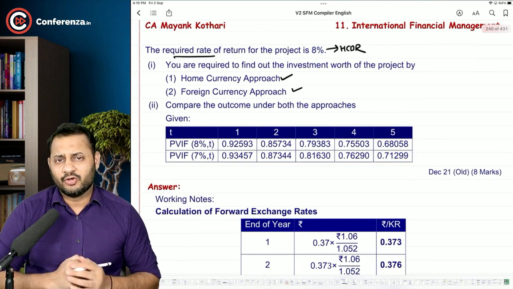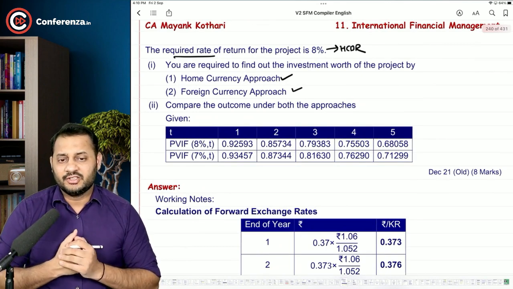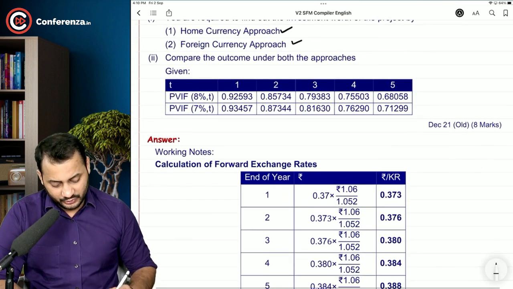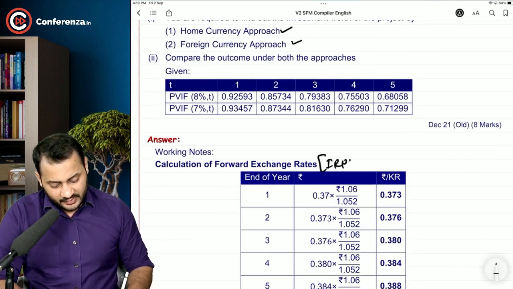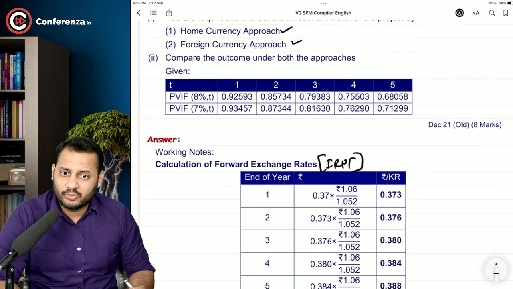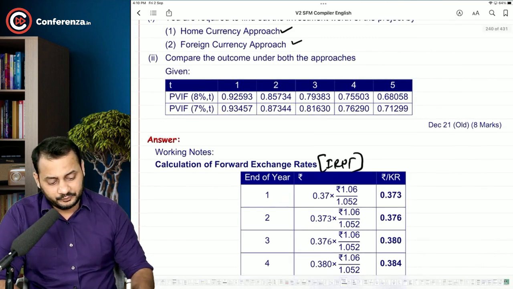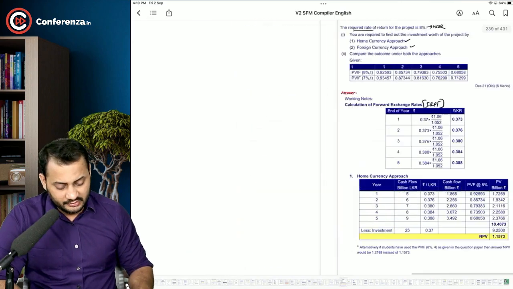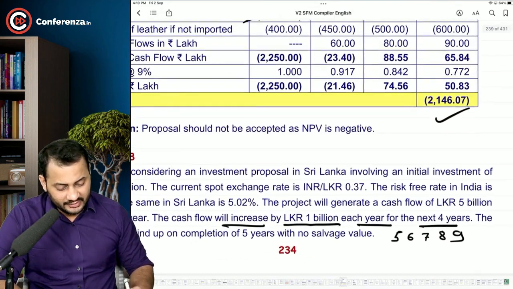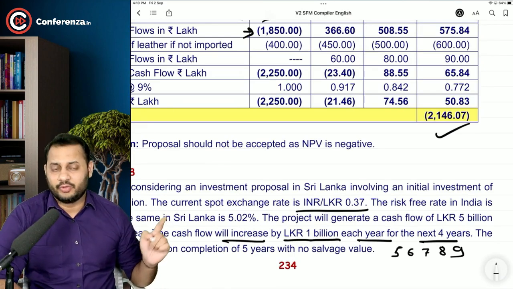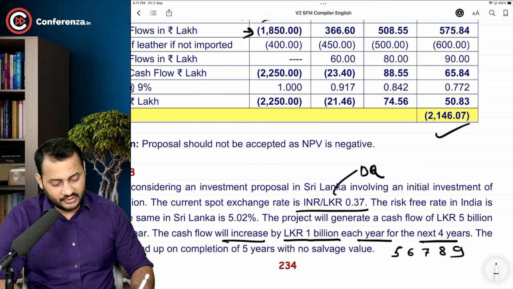Now what will you do for the home currency approach, sir? First you will have to calculate using the interest rate parity theory in this question, not purchasing power parity theory, although the formula are same for both. You will use the interest rate parity theory, and make sure that while using it, the quotations are direct or indirect. This quote is a direct quote, and hence (1 + RD)/(1 + RF) = F/S.